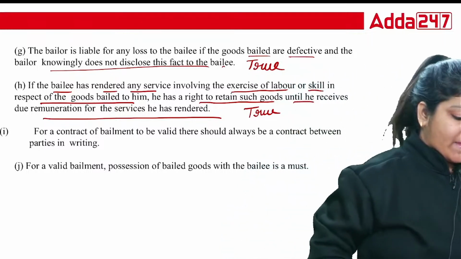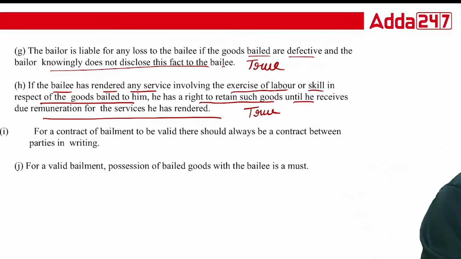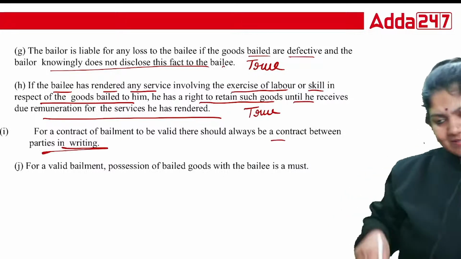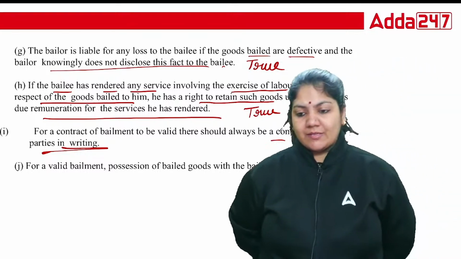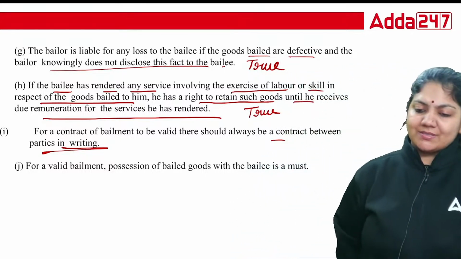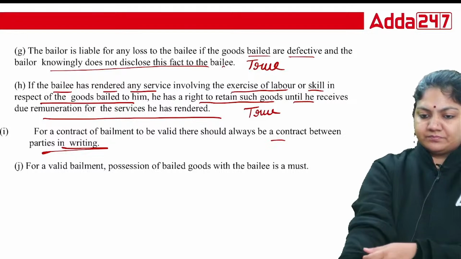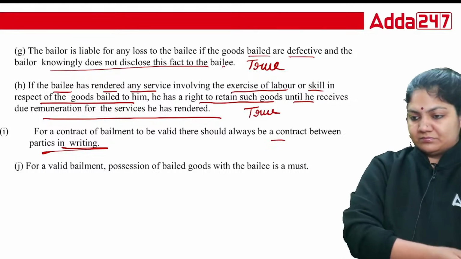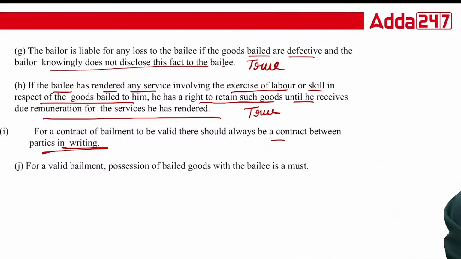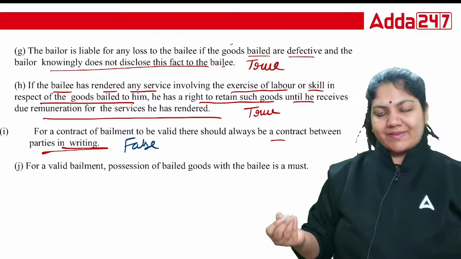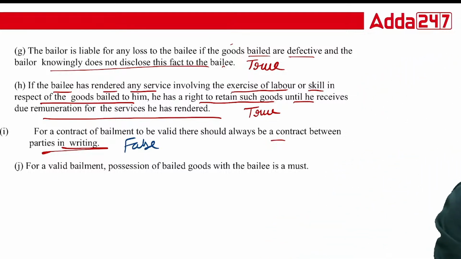Now next one. For the contract of bailment to be valid, there should always be a contract between the parties in writing. So it is necessary that the bailment should be in writing. Is it necessary that the bailment should always be in writing? That is false, because bailment can also be done orally. So express and implied, both.